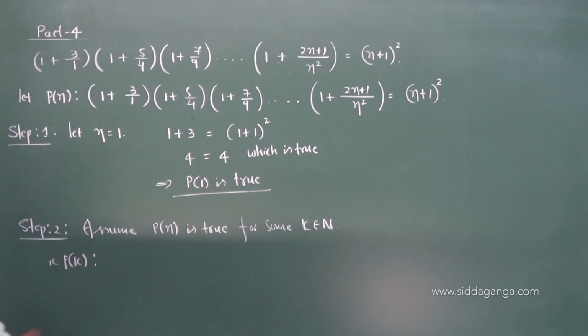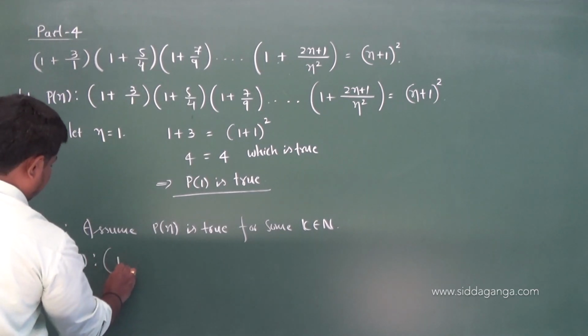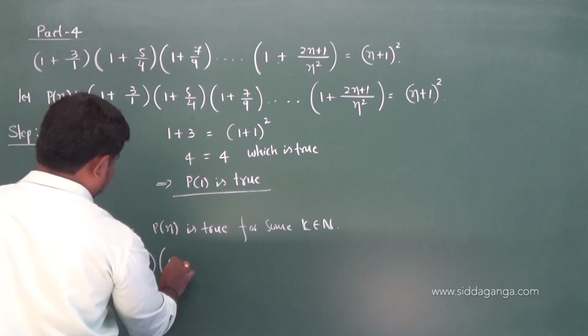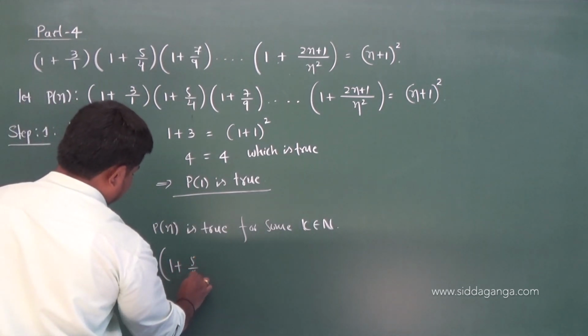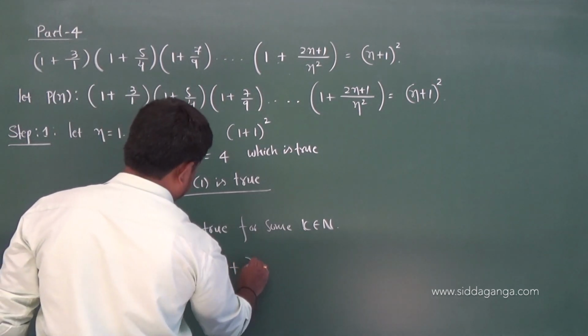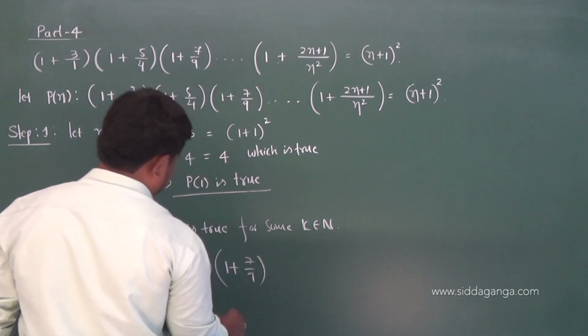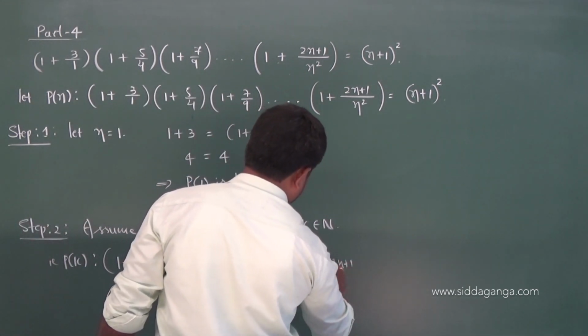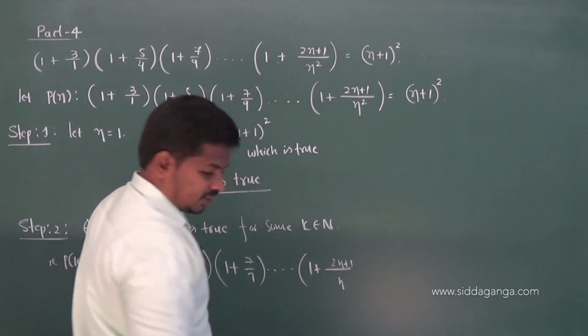P of k is: first term is 1 + 3/1, second term is 1 + 5/4, third term is 1 + 7/9, nth term is 1 + (2n + 1)/n², sorry, kth term, no?